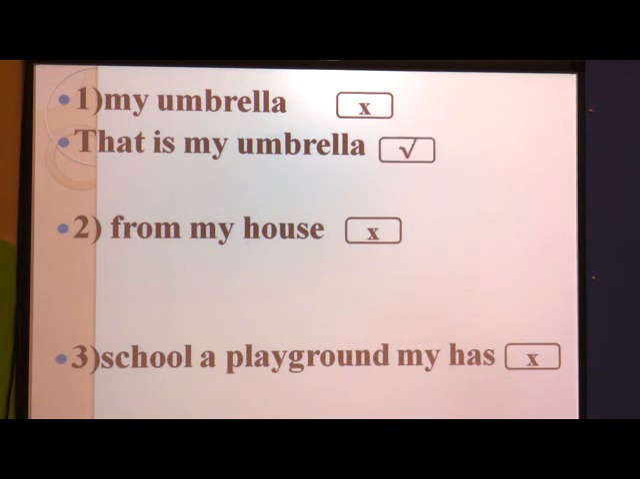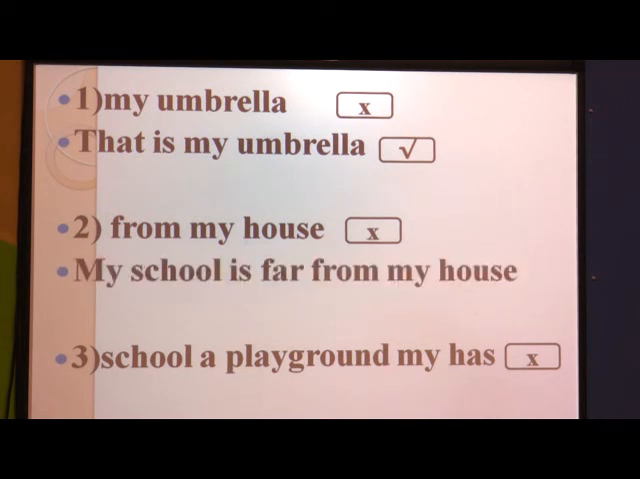Second one, from my house. Again this group of words does not make any sense. Which house, whose house, where is your house? It does not give clarity to the sentence. So, what is the correct sentence? We can say, my school is far from my house.